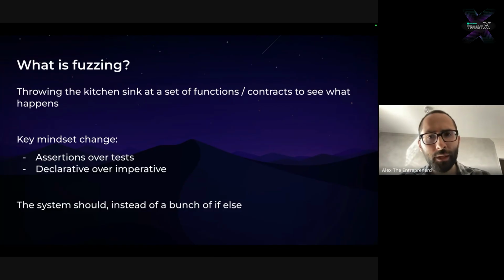And that brings a different paradigm of thinking, which is called declarative instead of an imperative mindset. And so the key idea is that you want to express how the system should work or how the smart contracts should behave, instead of explicitly stating what the smart contract should do.